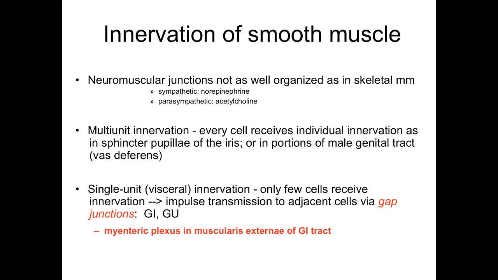On the other hand, there can also be single unit, or what's called visceral innervation, where only a few cells receive innervation, and then the impulse for transmission for contraction goes to adjacent cells through the extensive gap junctions, and this is very common in the smooth muscle in the GI tract and in the urogenital tract. We will see histologically in the laboratory the myenteric plexus in the muscularis externa of the GI tract, for example.